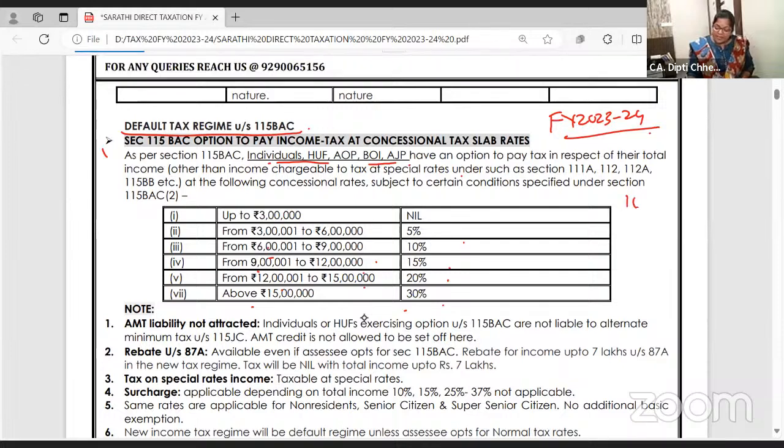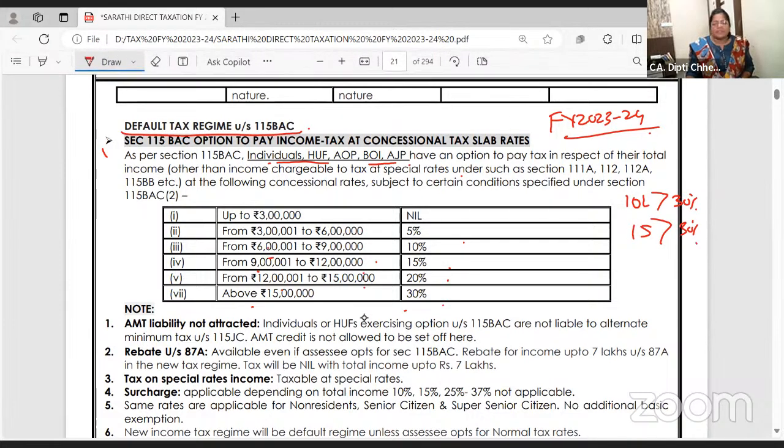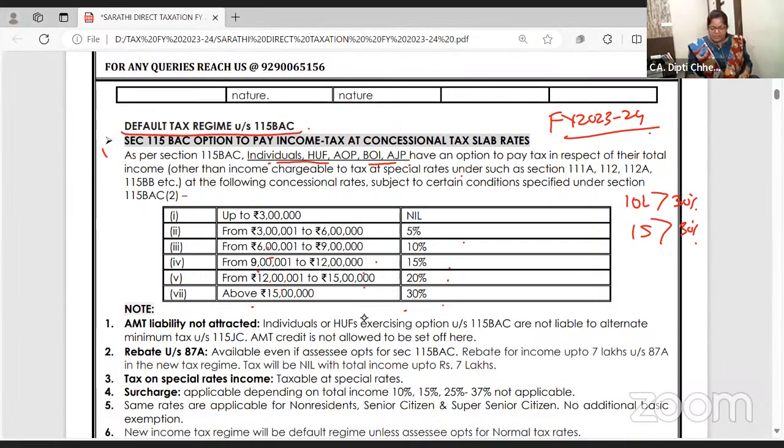See, earlier 30% tax applied above 10 lakhs, here it is 30% above 15 lakhs. So in the default tax regime, every 3 lakh increase in income, tax is increasing by 5%. 5%, 10%, 15%, 20%, then it is not 25%, straight 30%. Okay? Clear to all of you, right?